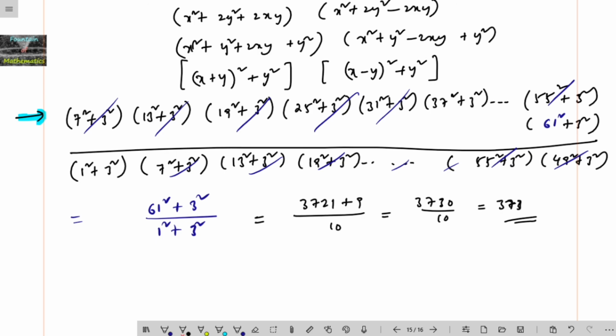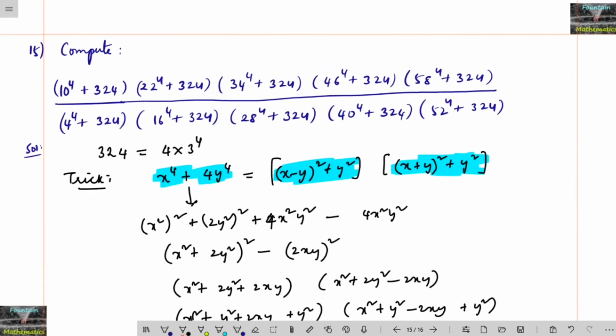So finally we get the answer by simplifying. The answer is 373. And what is the trick we need to remember? x power 4 plus 4y power 4 is equal to (x minus y) whole square plus y square into (x plus y) whole square plus y square. If we remember this trick, we can easily solve this question.